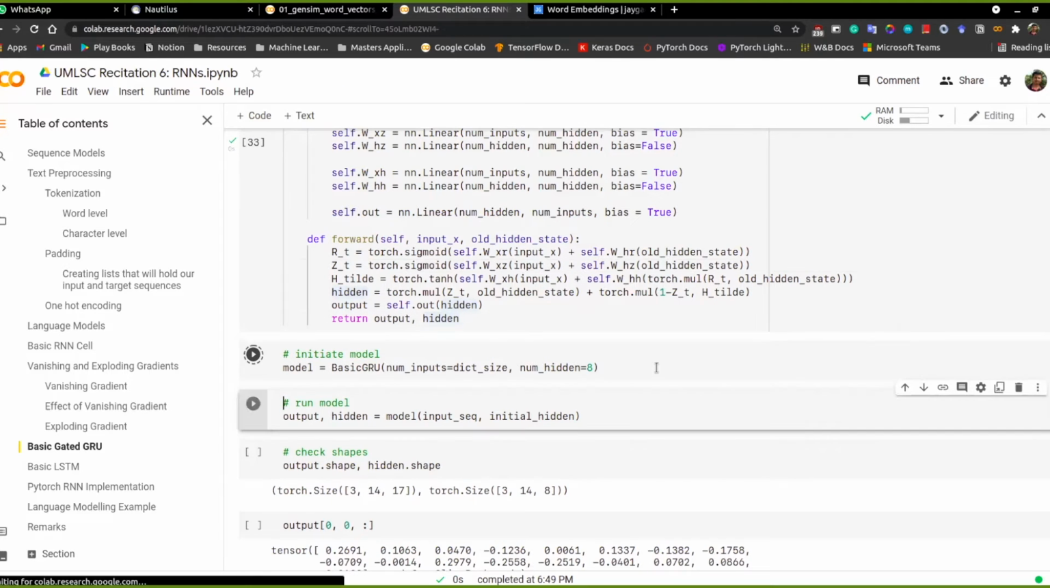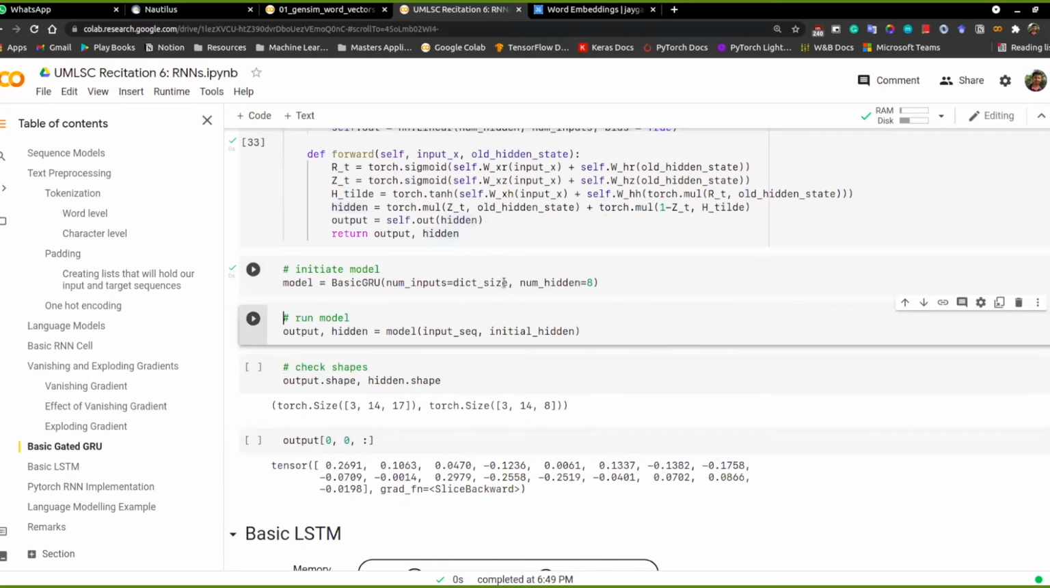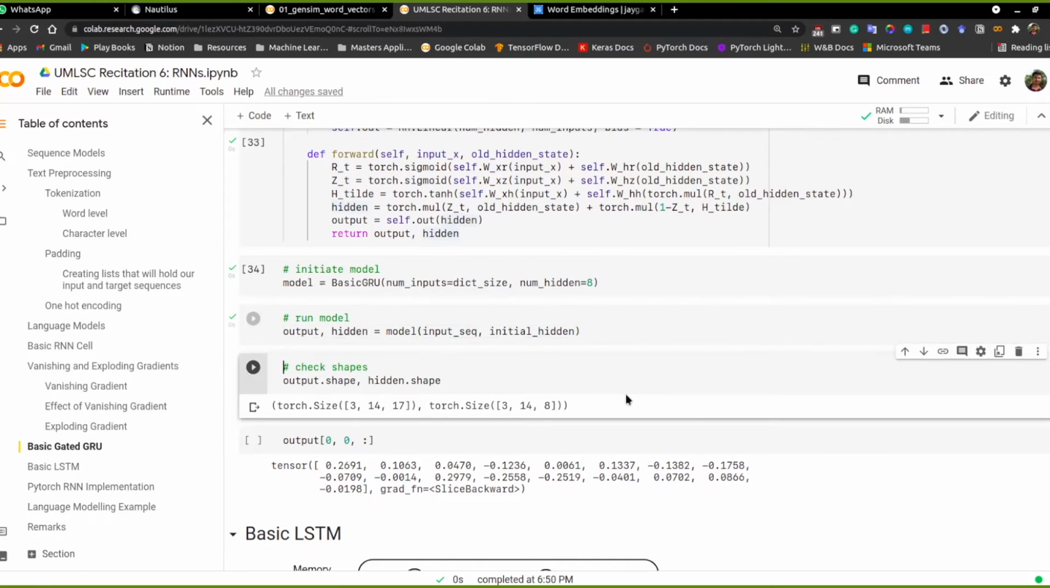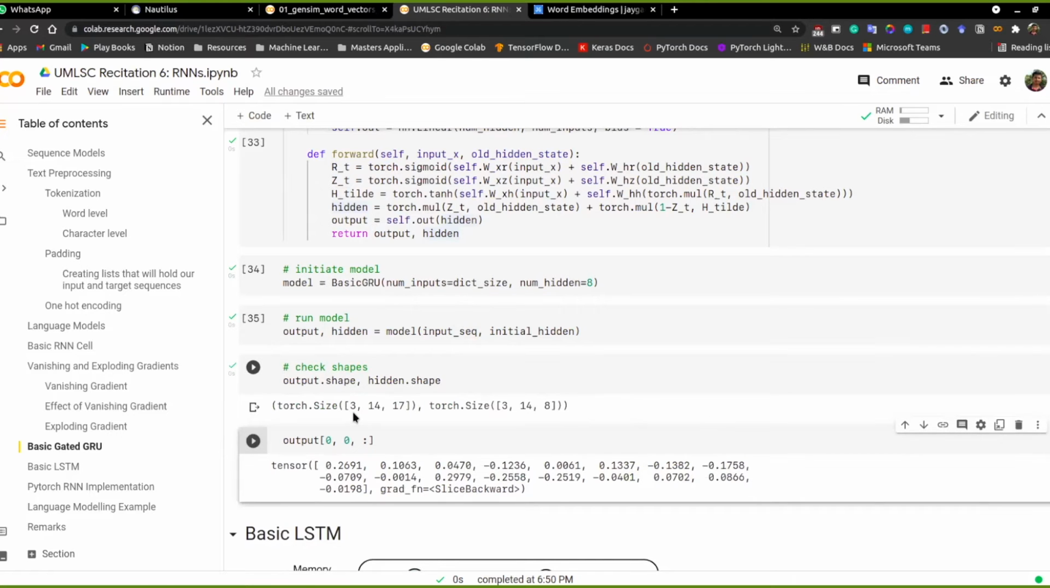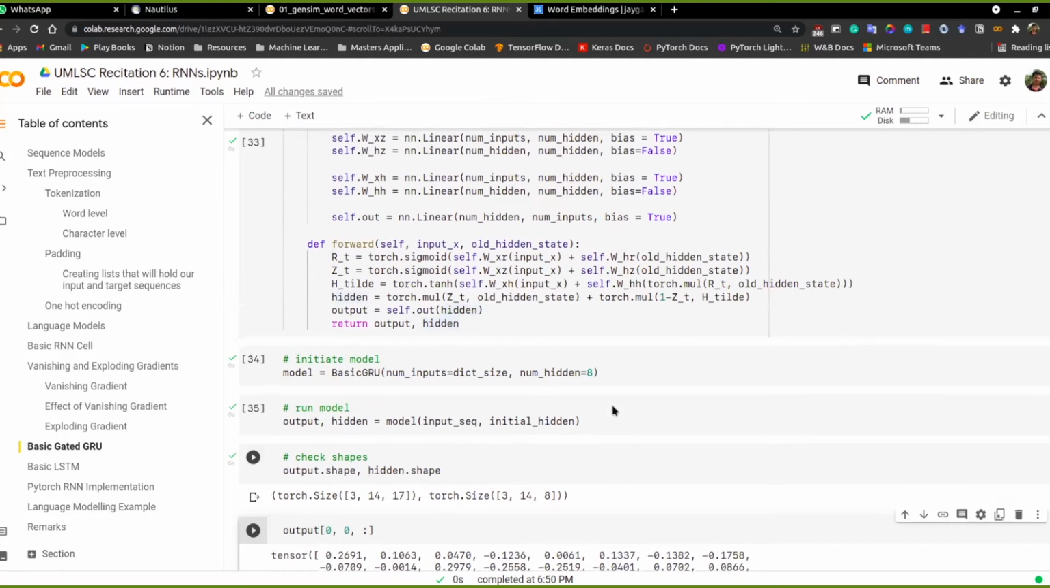So here we initialize again with the same thing. This is the number of words in the vocabulary, and the number of hidden units is 8. The next part is we pass this input sequence and the initial hidden state to the model, and we get the output and the hidden state here again. And if you see here, the shapes are 3, 14 and 17, and here it's 3, 14 and 8.